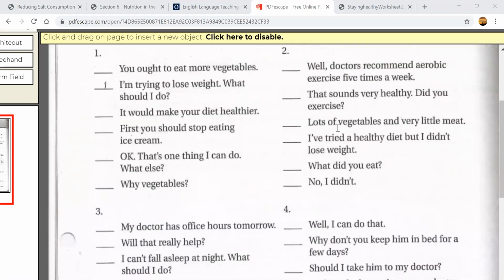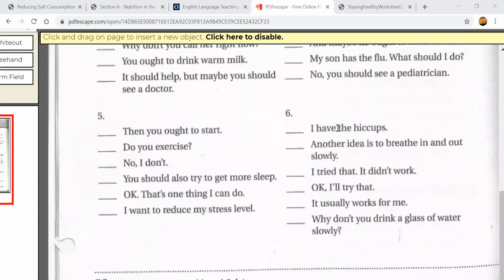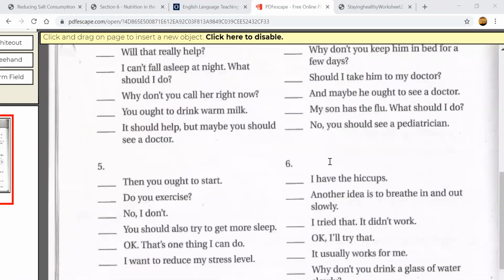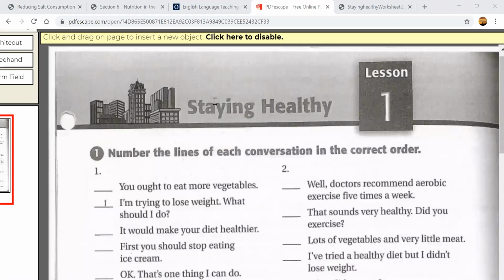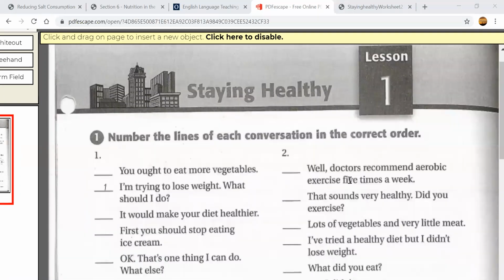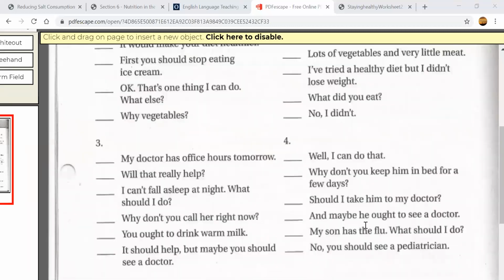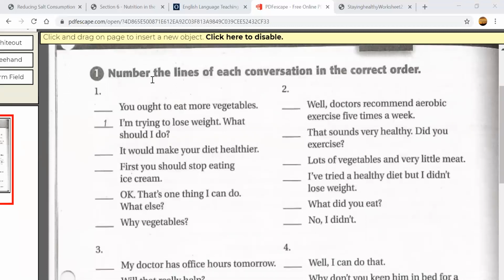Here we have 6 conversations. We have people talking about staying healthy. I need you to read the conversations and number the lines of each conversation in the correct order.